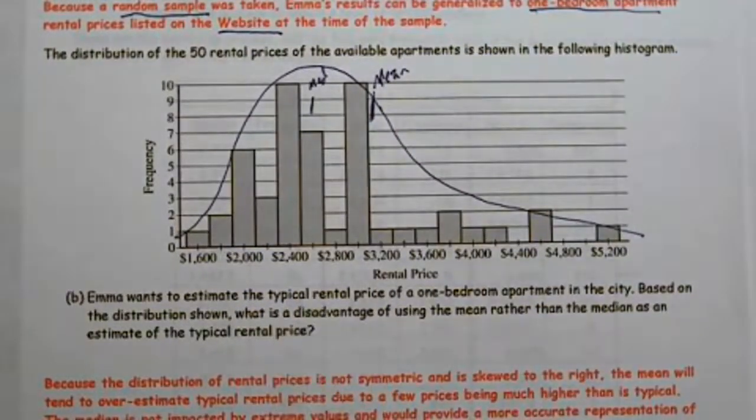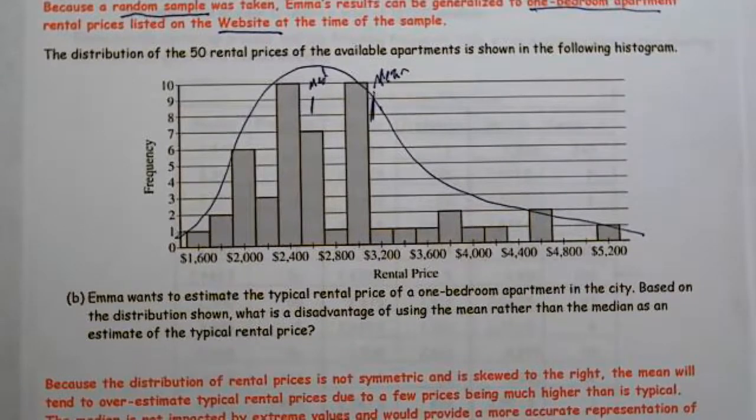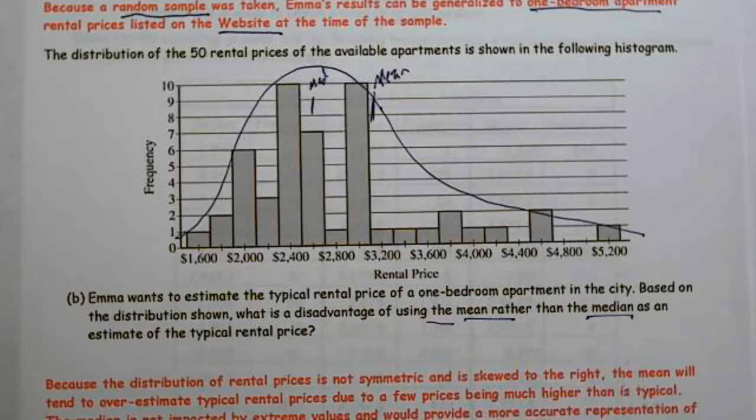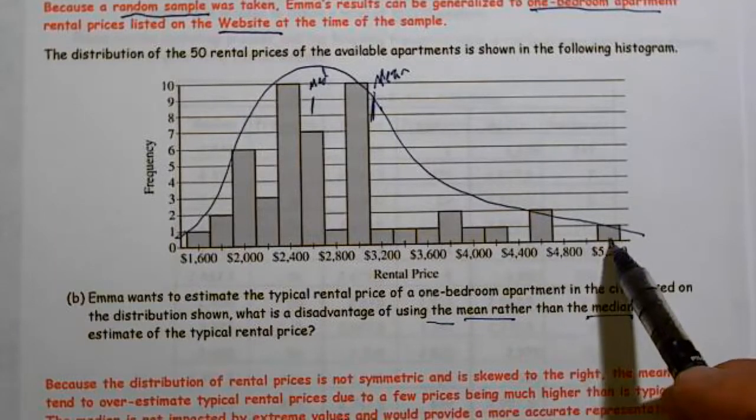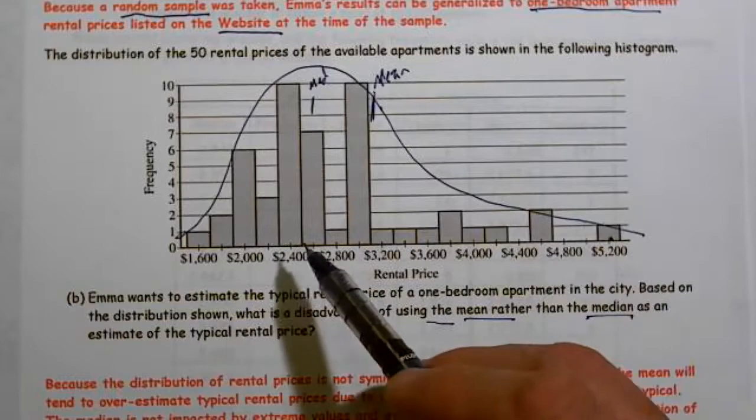So Emma wants to estimate the typical rental price of a 1-bedroom apartment in the city based on the distribution. What is a disadvantage of using the mean rather than the median as an estimate of the rental price? Well, basically, the mean is going to be impacted by extreme values and the median is not.